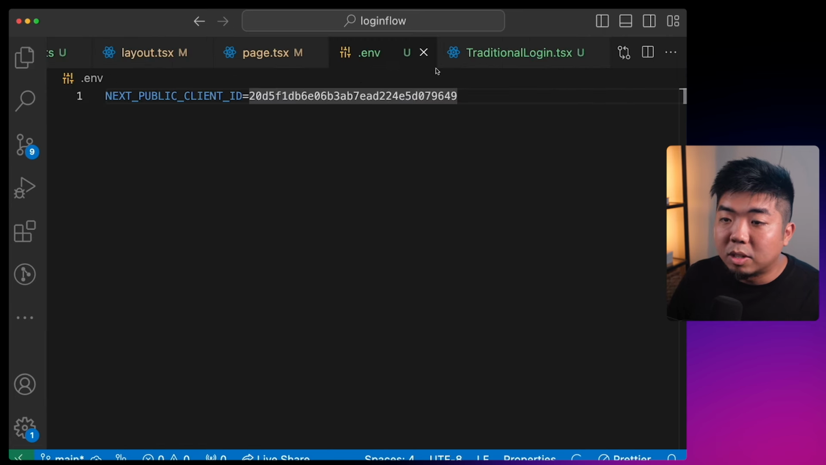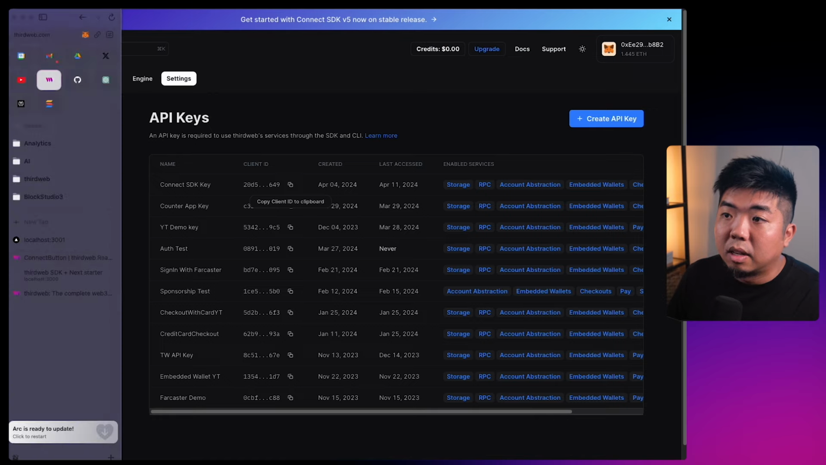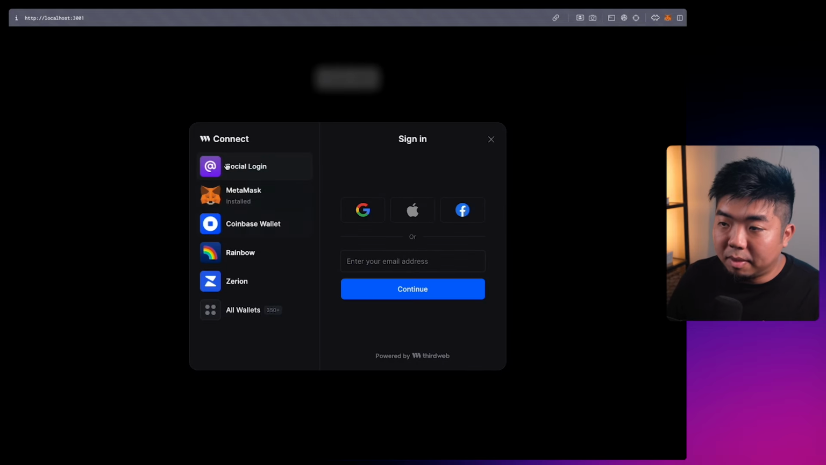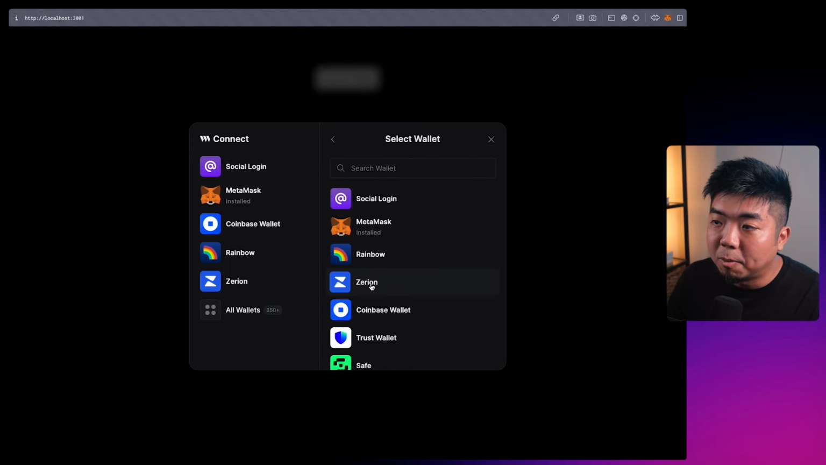So now we come back to our app. Refresh this. There we go. We have a connect button within our application. When I click on that, you can see this is the default app. This is logins, Metamask, Coinbase, Rainbow, and then the drop down for all the different wallets. Again, over 350 different wallets you can connect to.